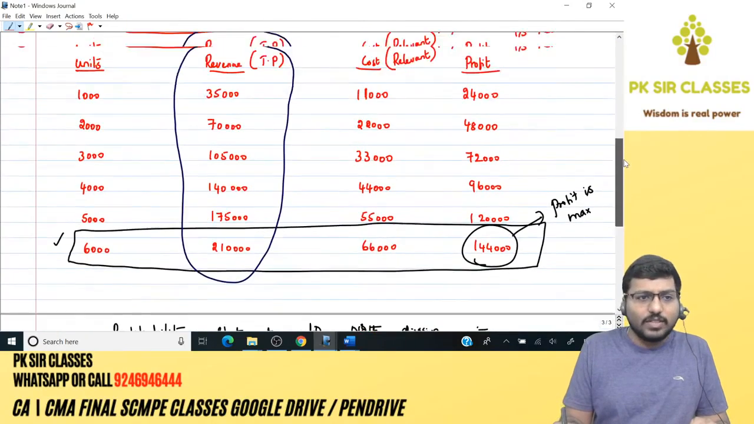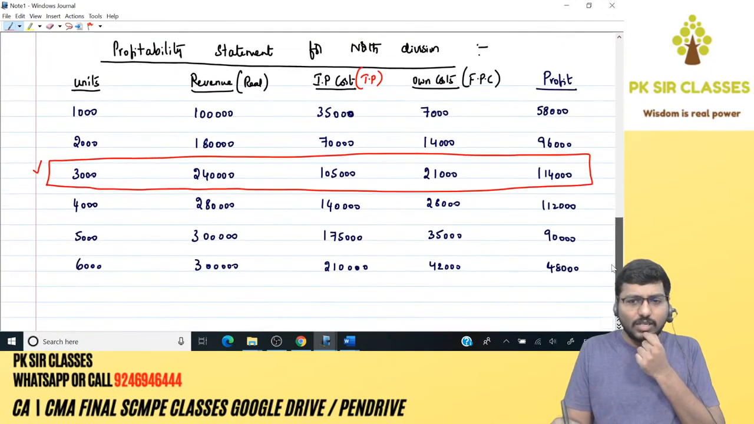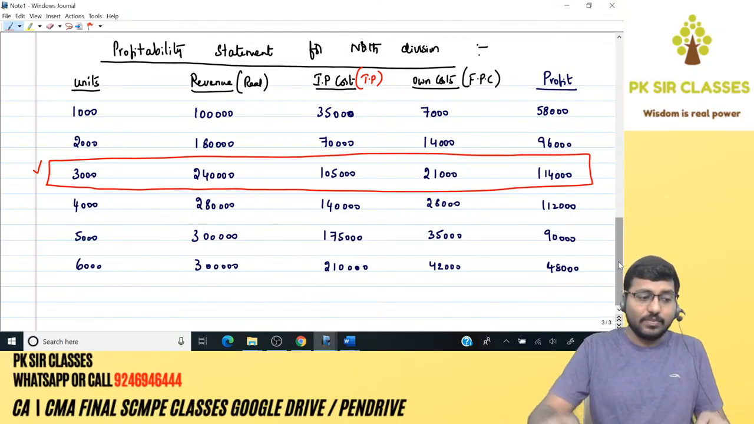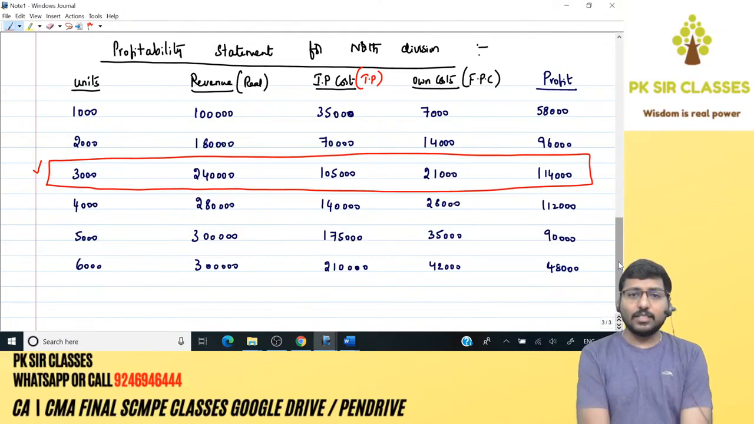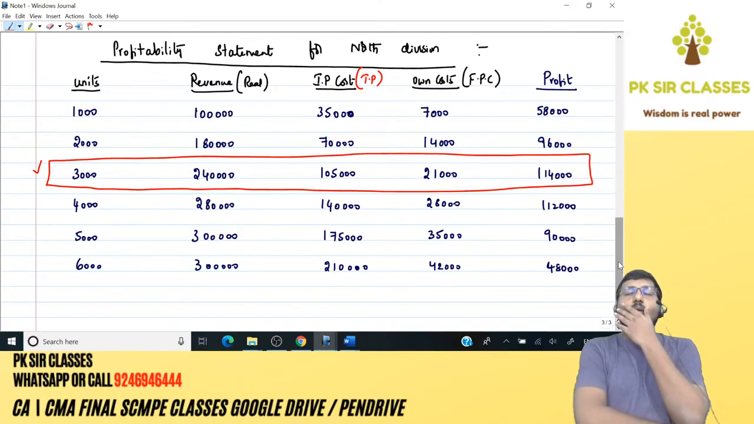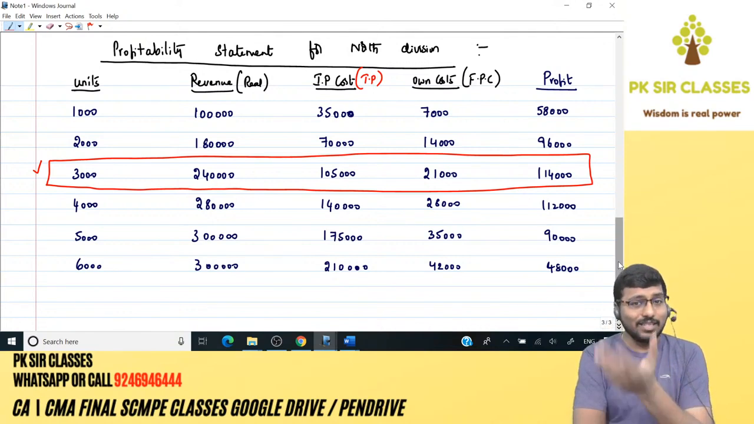So already we have seen here, South Division is willing to manufacture 6,000. North Division is willing to manufacture only 3,000. There itself we have a conflict, right? Exactly. Very good. So now we know that South Division, the supply division, would like to manufacture 6,000. North Division would like to manufacture 3,000.